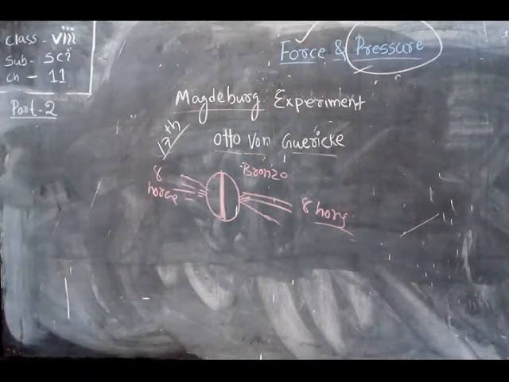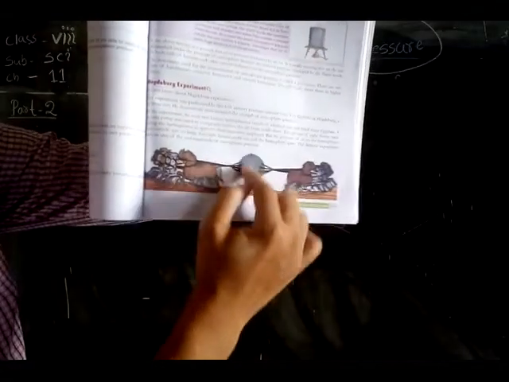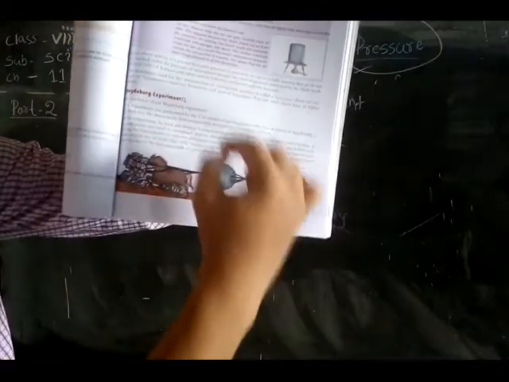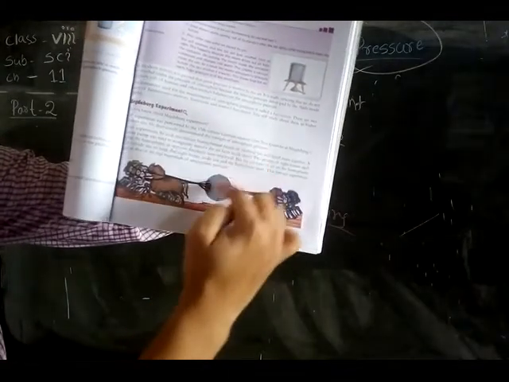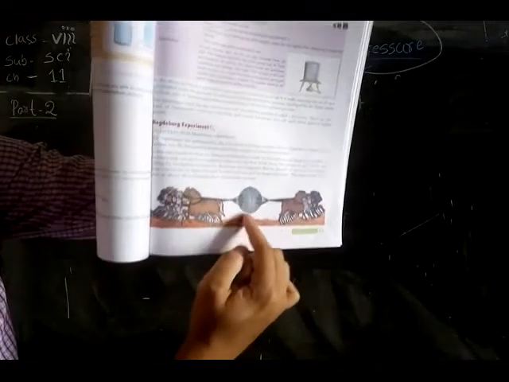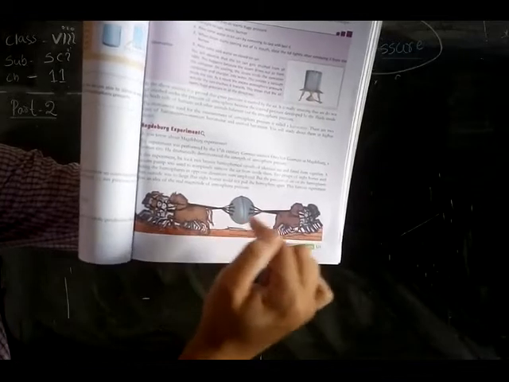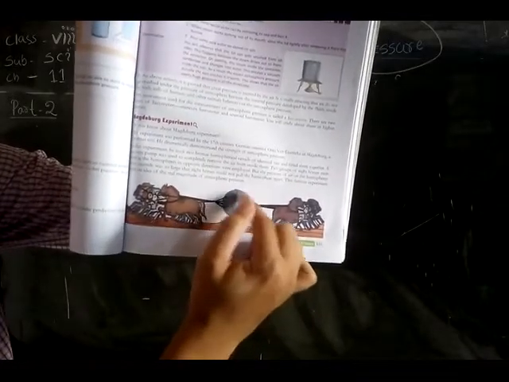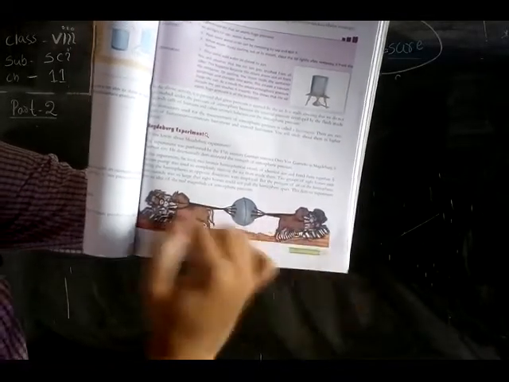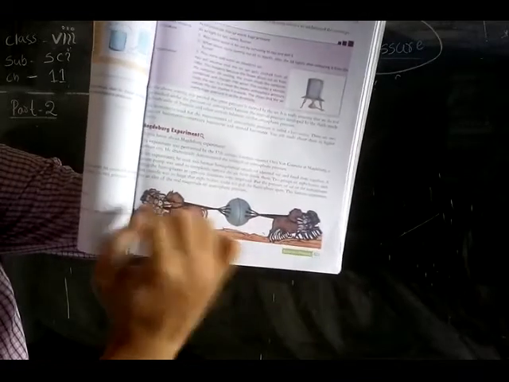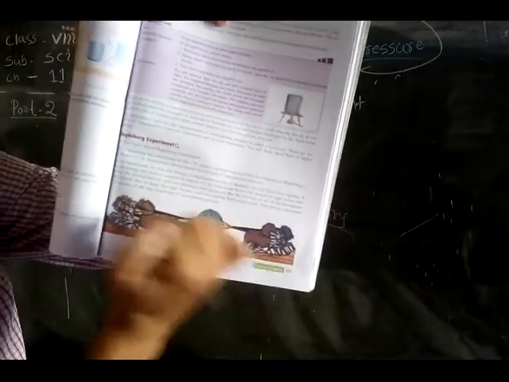He arranged the experiment just like that. Here the two hemispherical bronze bowls are connected to each other, the air is removed from these bowls, and in two opposite directions 8 horses are trying to pull them apart.